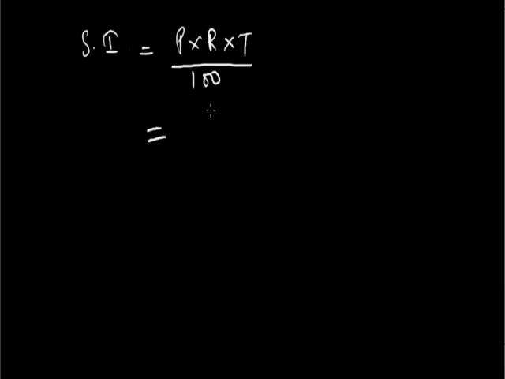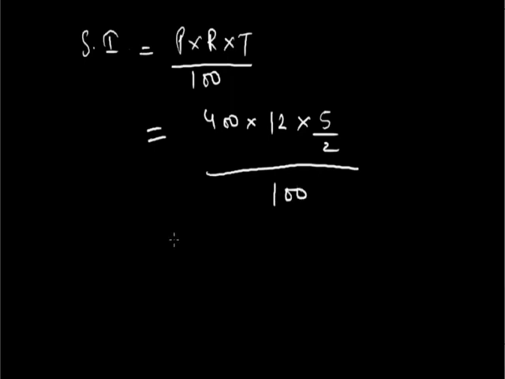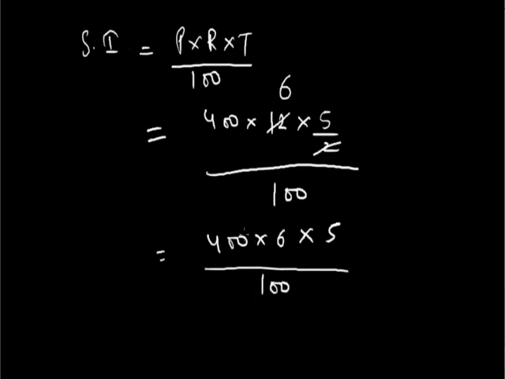Putting the values of P, R and T. Here P is rupees 400, R in percentage is 12 and T is 5/2, whole divided by 100. Here you can see that in the numerator, this 2 is cancelled with this 12 by a factor of 6. So the numerator reduces to 400 multiplied by 6 multiplied by 5, divided by 100. This 400 in the numerator gets cancelled with the 100 in the denominator by a factor of 4. Multiplying 4, 5 and 6, we get simple interest is equal to rupees 120.